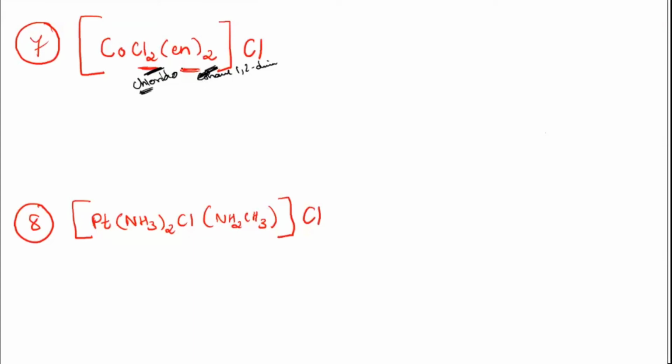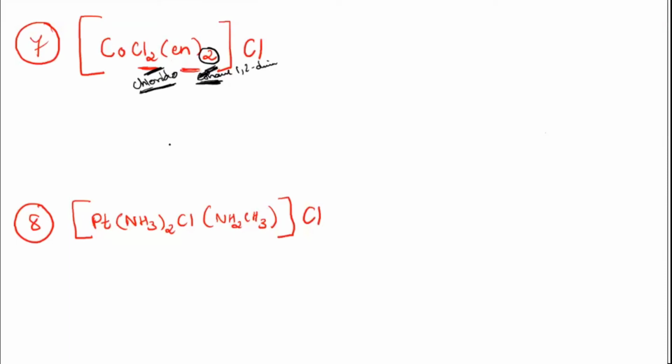After dichlorido, what are you supposed to write? After this chlorido, this ligand, how many are there? 2 are there. So, dichlorido, bis, ethane. Yes, correct. Good, so you got the name.